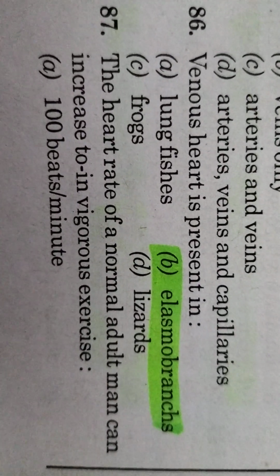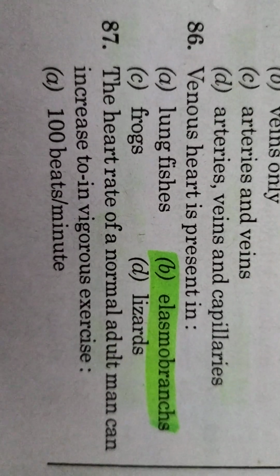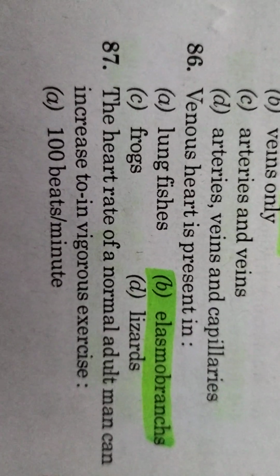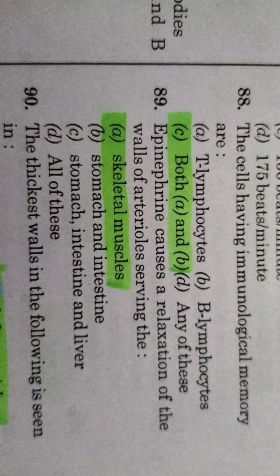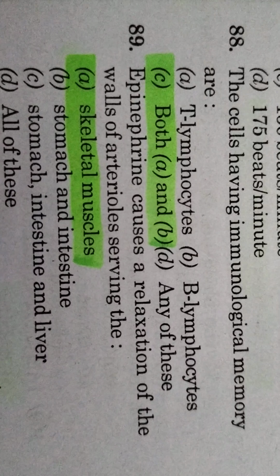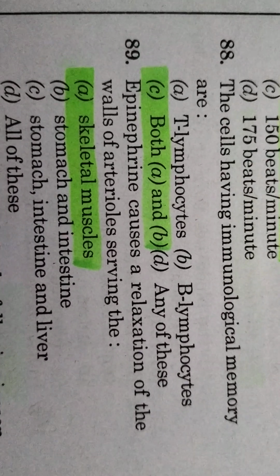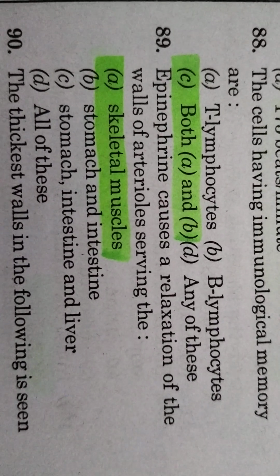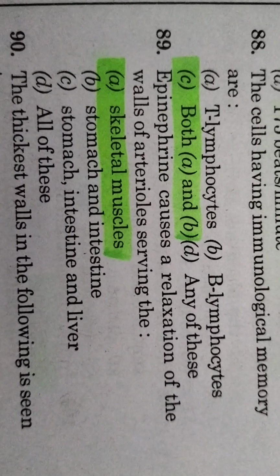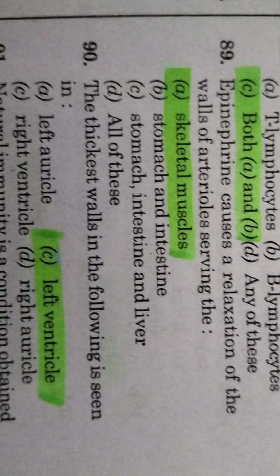Venous heart is present in elasmobranchs. The heart rate of a normal adult man can increase in vigorous exercise to 200 beats per minute. The cells having immunological memory are both A and B, T lymphocytes and B lymphocytes. Epinephrine causes the relaxation of the walls of arterioles serving the skeletal muscles.